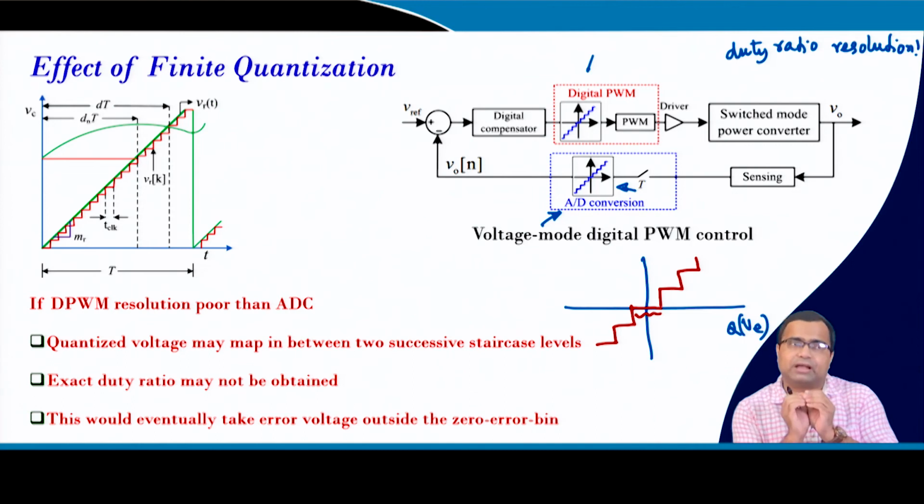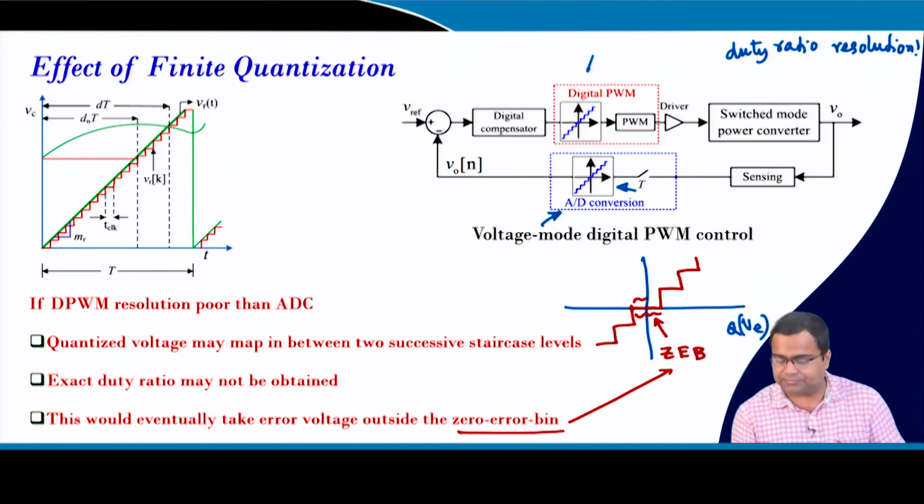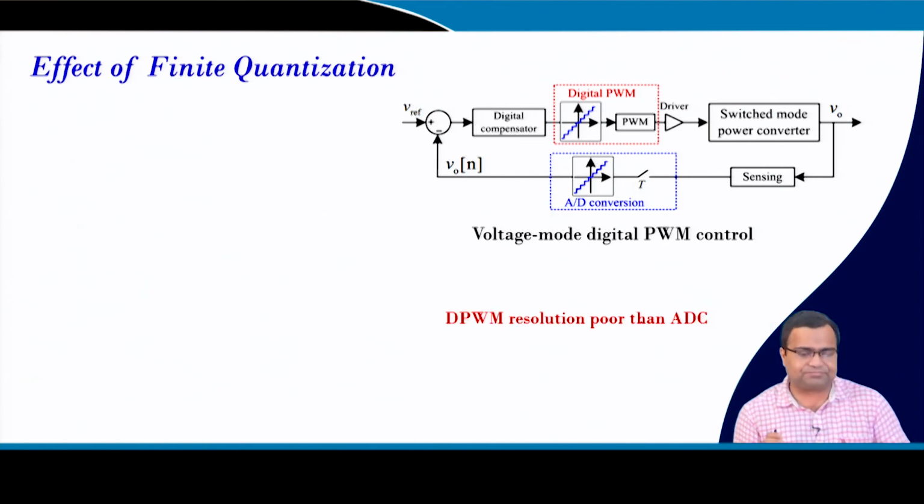So your digital controller will see 0 error voltage, but actually it is not 0, because within this voltage range you may have a variation in the error. As long as it is within this range, it is called the zero error bin. So you need to lock the error into the zero error bin and keep it there, so that you can achieve stable periodic behavior.